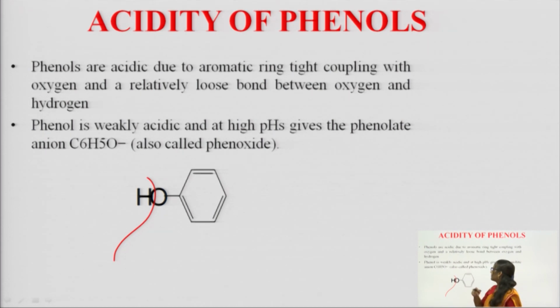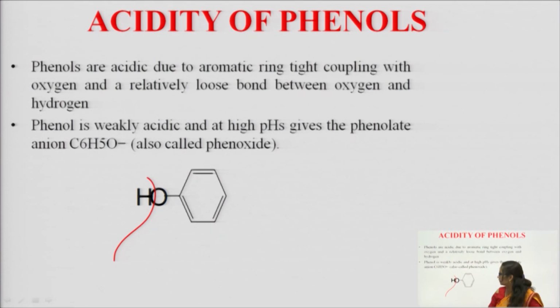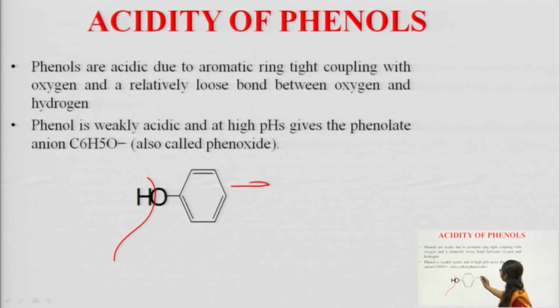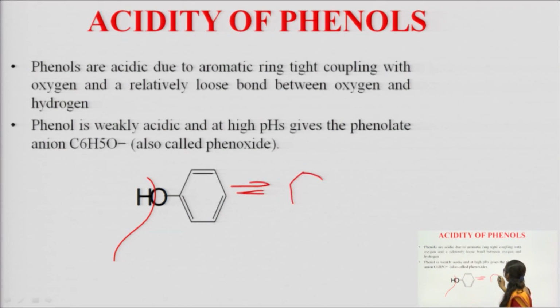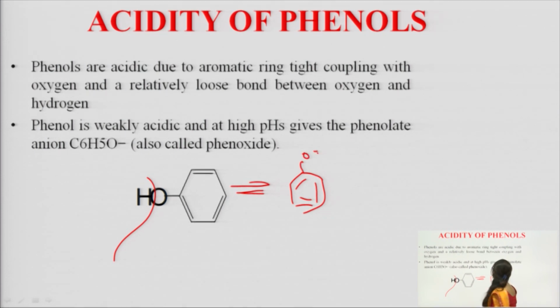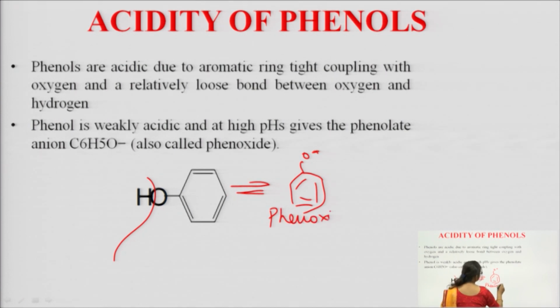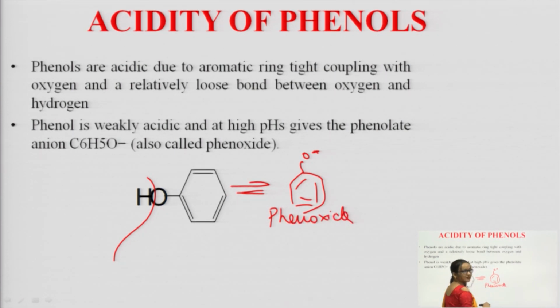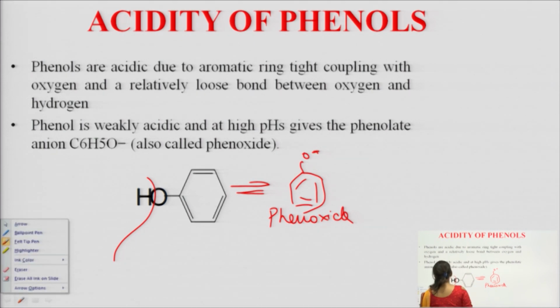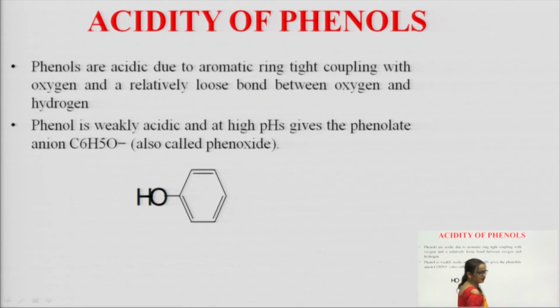Next point, phenol is weakly acidic. At very high pH it gives the phenolate anion. I have told you by showing the dissociation that it gives O minus. This O minus is the phenoxide ion. On dissociation it gives the phenoxide ion.